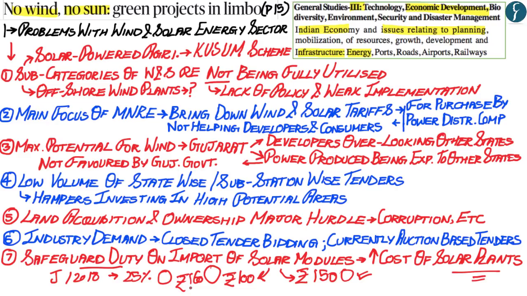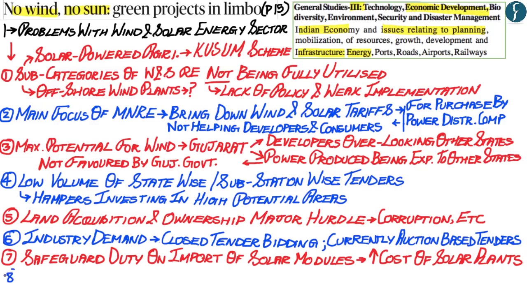Therefore, what this did is help support the domestic manufacturing of solar modules, but however, it increased the cost of formation of solar plants by solar energy developers. Now, the eighth and the last point which has been highlighted in the article is that the imposition of the GST or goods and services tax on various solar components has led to an increase.